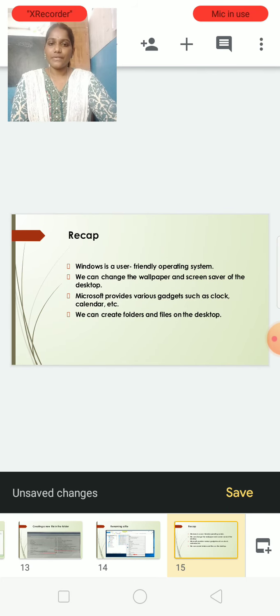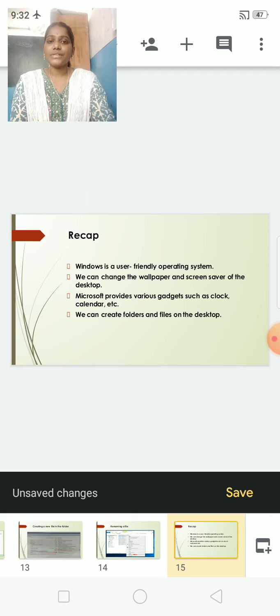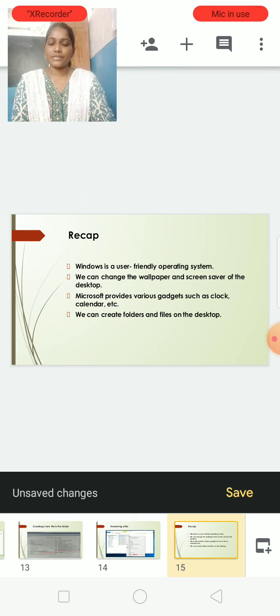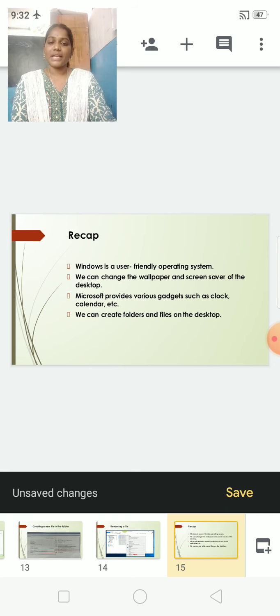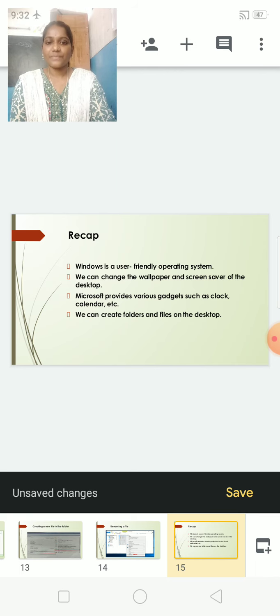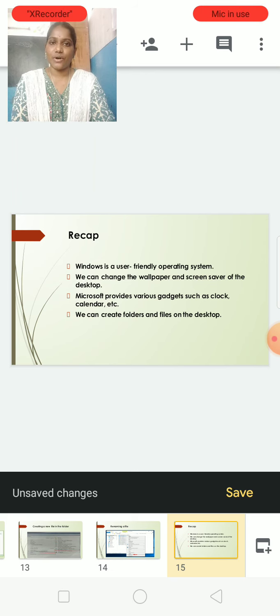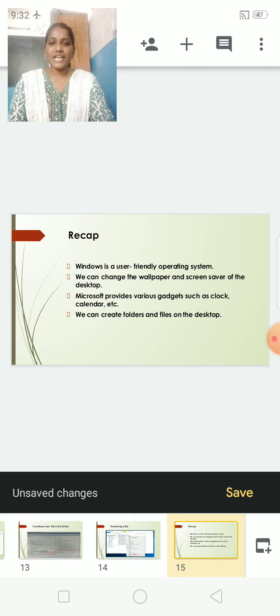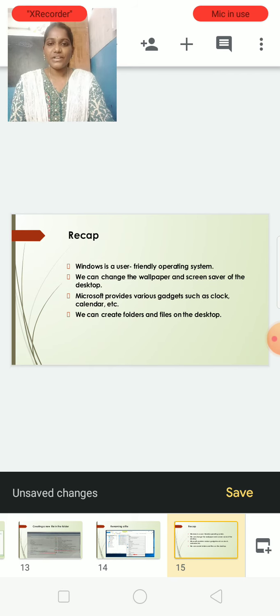So, we will take a quick recap of today's lesson, children. Windows is a user-friendly operating system. Why? It has everything in it, right? By clicking on the icon, we can use the programs easily. Yes, we can change the wallpaper and screensaver of the desktop. When we change the wallpaper and screensaver, we feel fresh. We are happy to do the work in the computer, right?